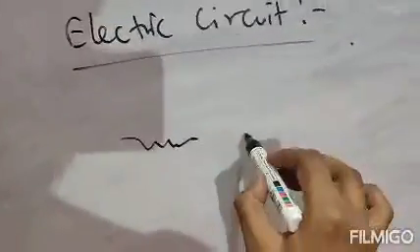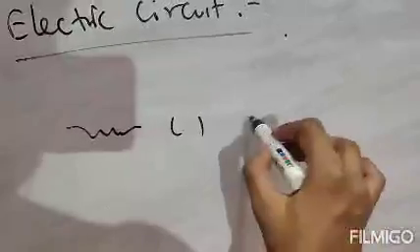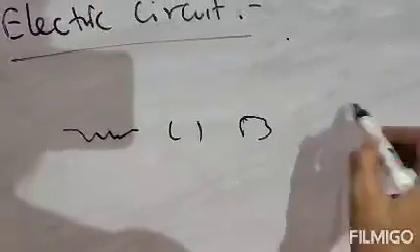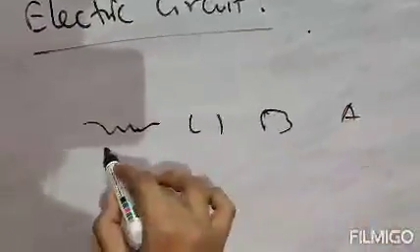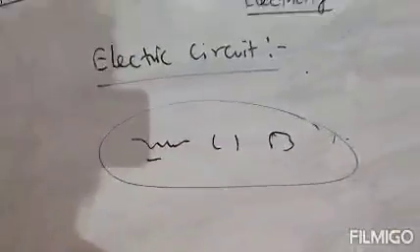You will be given a resistance, a switch, a battery, and sometimes an ammeter, or sometimes an ammeter is not given also. So you will need to draw a diagram of the electric circuit. Clear? So you will have to know how to draw an electric circuit, or how an electric circuit looks like.